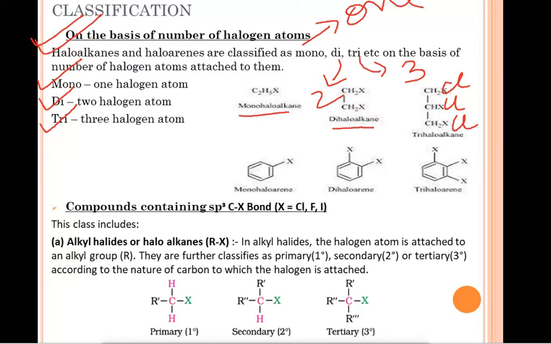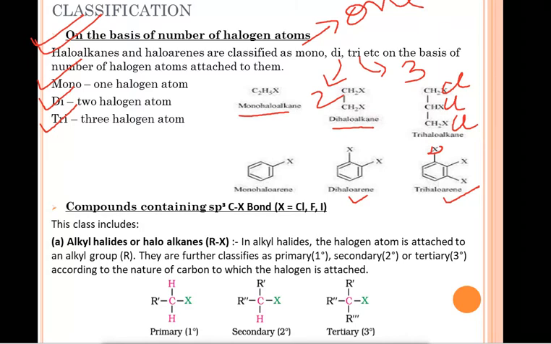So we will call it trichloropropane. Over there you can see in the benzene ring one halogen atom is attached. So it is monohaloarene. Two halogen atoms attached, then it is called dihaloarene. If three halogen atoms are attached, then we will call it trihaloarene. For example, if three bromine atoms are attached over there, then what will we call it? We will call it tribromobenzene. So this classification on the basis of number of halogen atoms is very easy. You only have to remember that for mono, one halogen atom, for di, two, and for tri, three halogen atoms.